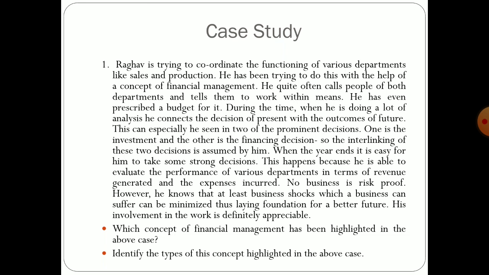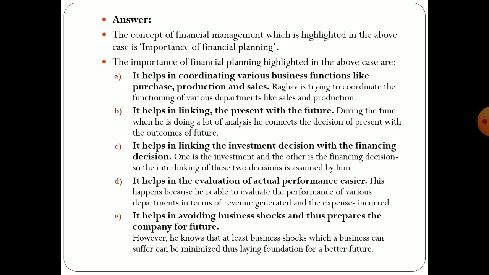Like it helps us to coordinate with various business functions, it helps us to link the present with the future, it helps us in linking the investment decision with the financing. Okay, so these are some important things which show that it is basically about financial planning, and it also helps in avoiding business risk and prepares the company for future uncertainty.